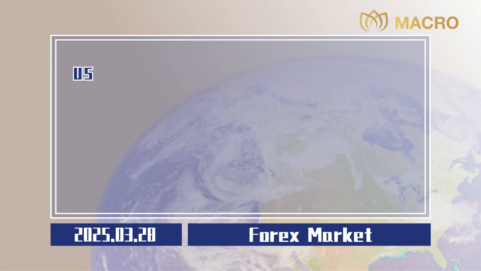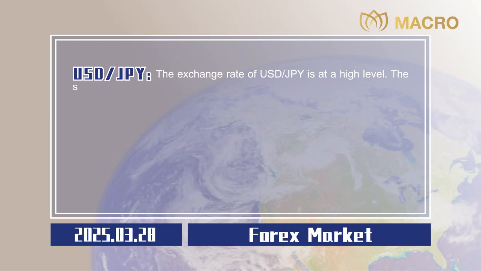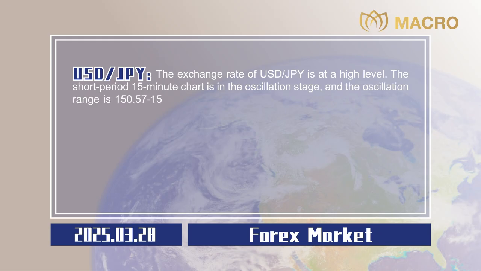0.0020. US dollar to Japanese yen. The exchange rate of US dollar to Japanese yen is at a high level. The short-term 15-minute chart is in the oscillation stage, and the oscillation range is 150.57 to 151.22. Operationally, you can sell at a high price and buy at a low price in this range.